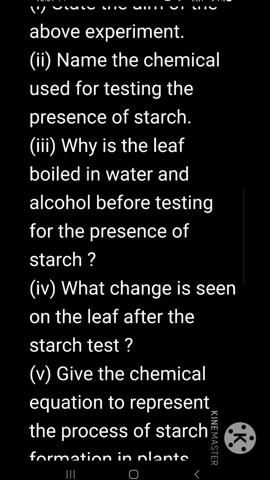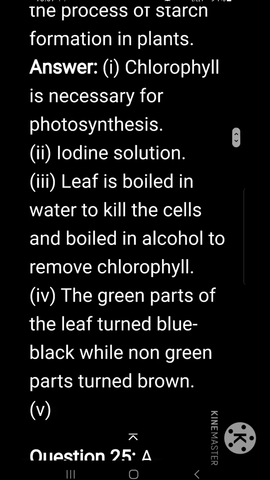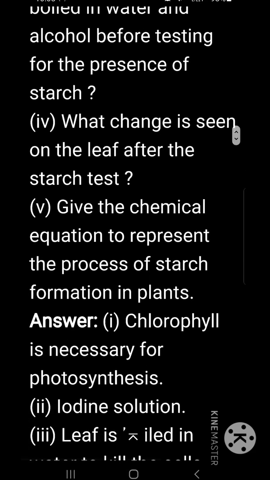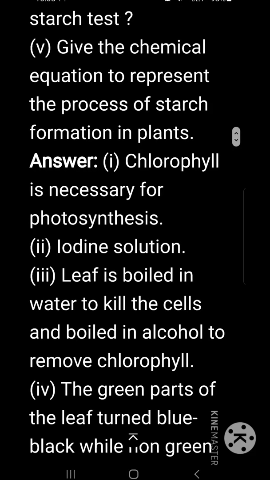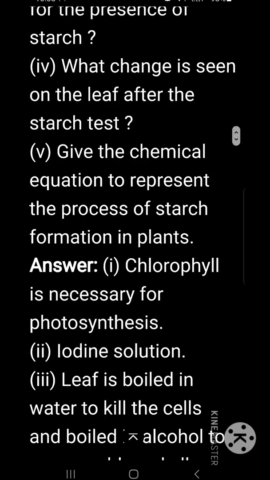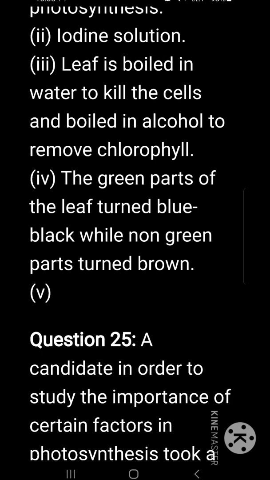Name the chemical used for testing the presence of starch. Iodine solution is the name of the chemical used to test the presence of starch. Why is the leaf boiled in water and alcohol before testing for the presence of starch? The leaf is boiled in water to kill the cells and boiled in alcohol to remove the chlorophyll pigment. What change is seen on the leaf after the starch test? The green parts of the leaf turn bluish black while the non-green parts turn brown.